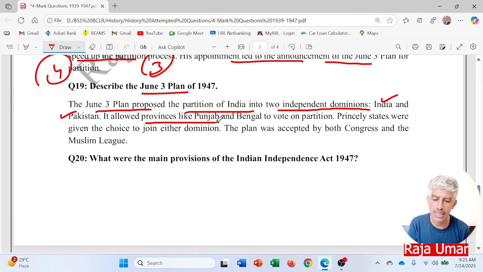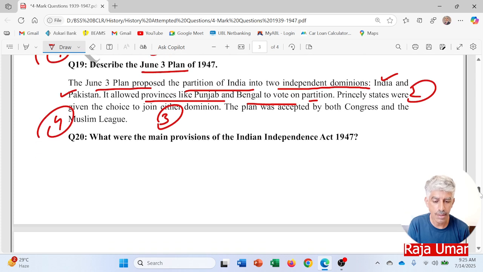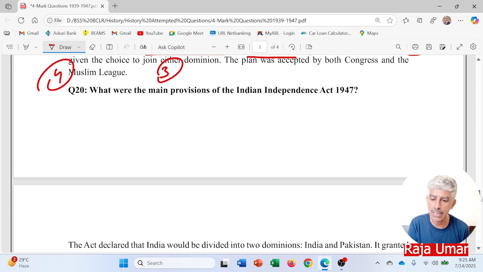It allowed provinces like Punjab and Bengal to vote on partition. Point number two, princely states were given the choice to join either dominion, either country. Point number three, the plan was accepted by both Congress and Muslim League. So that was the partition plan of India that led to the creation of Pakistan.